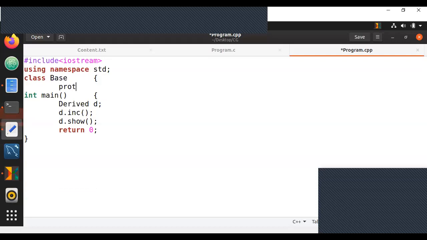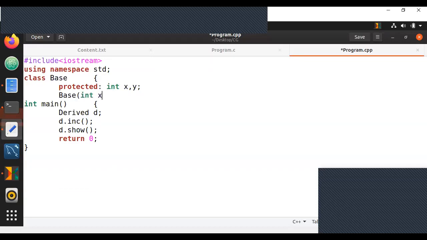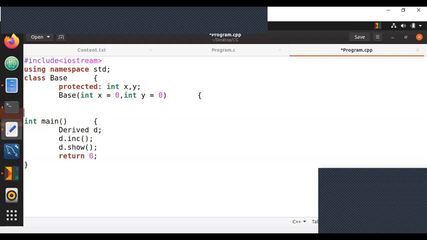So this time I'm going to use protected. You guys know protected means it is accessible where? Can you guys let me know where the variables are accessible if it is protected? Think through, guys.